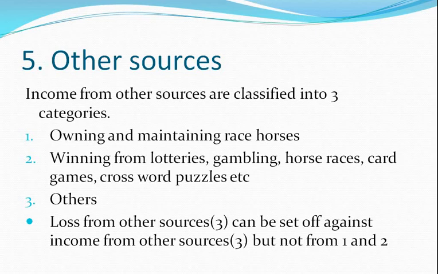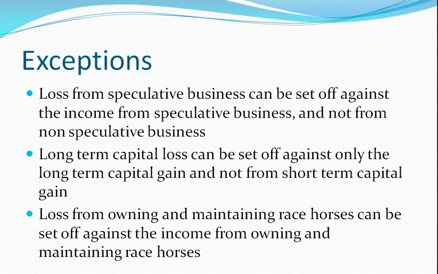So the third source loss has to be set off against the third head of income, but not from owning and maintaining race horses nor from winnings from lotteries, etc. We will understand this better in the next slide. Those are the exceptions.